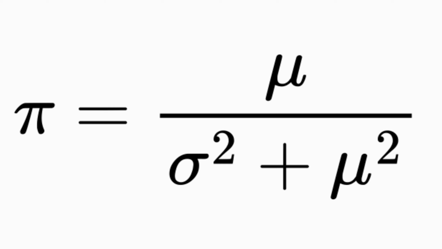The correct formula for the position that maximizes the Sharpe ratio is mu divided by the sum of sigma squared and mu squared. If at each step, say every day, you calculate your position using this formula, you will achieve the best possible Sharpe ratio over the long run. I remind you that mu and sigma are the mean and standard deviation, or rather your estimates of them, for the next or future price change. As we can see, having just an estimate of the mean is not enough to optimize the Sharpe ratio.